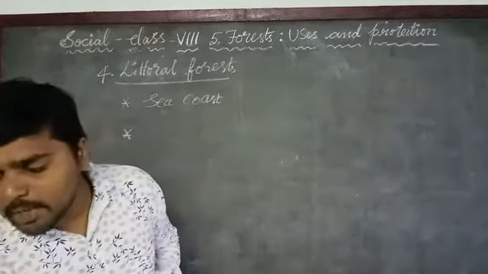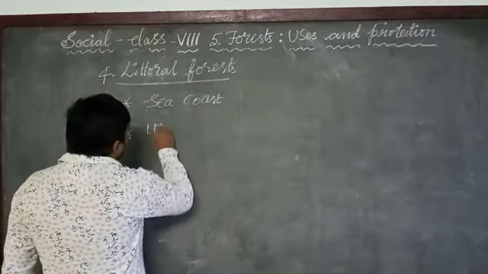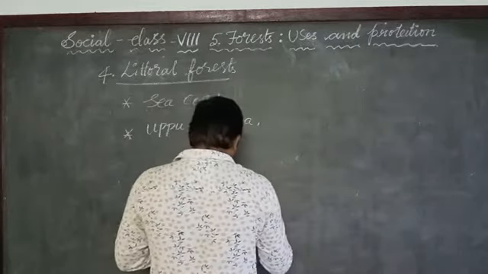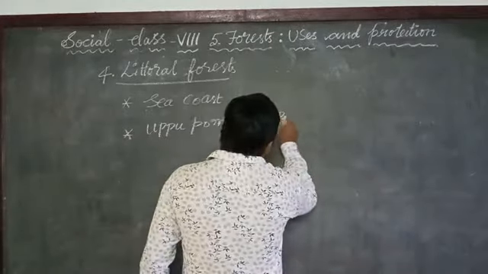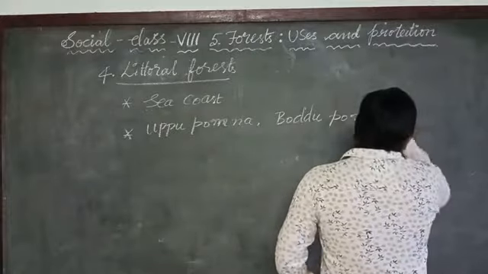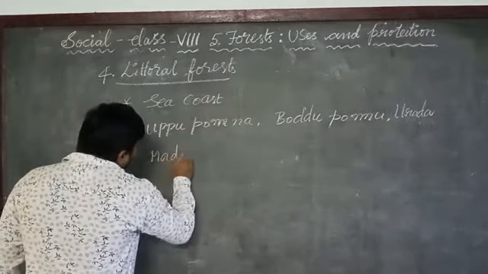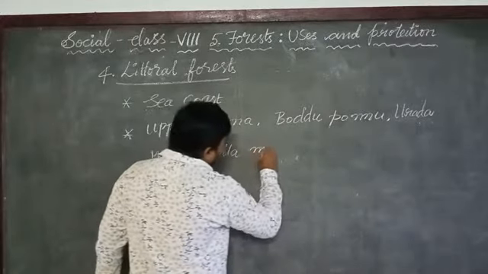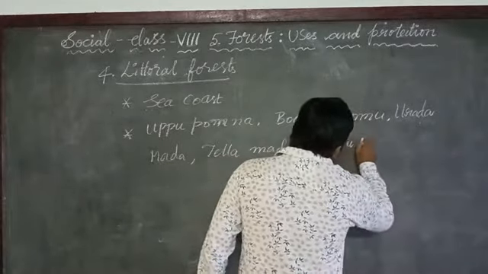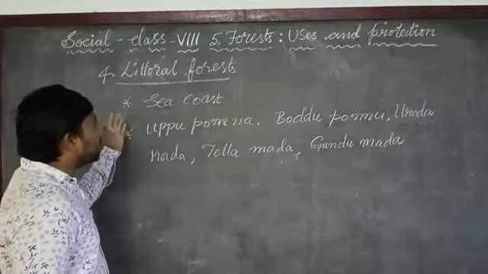Okay, now let us see the different types of trees that grow in these littoral forests: Uppu Ponna, Godu Pannu, Urada, Mada, Tella Mada, Gundu Mada. Okay, these are the different kinds of trees that are growing in the littoral forest.